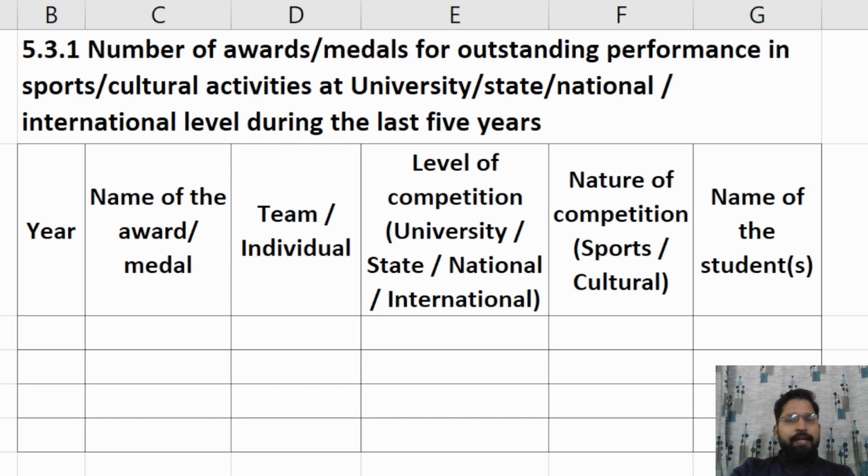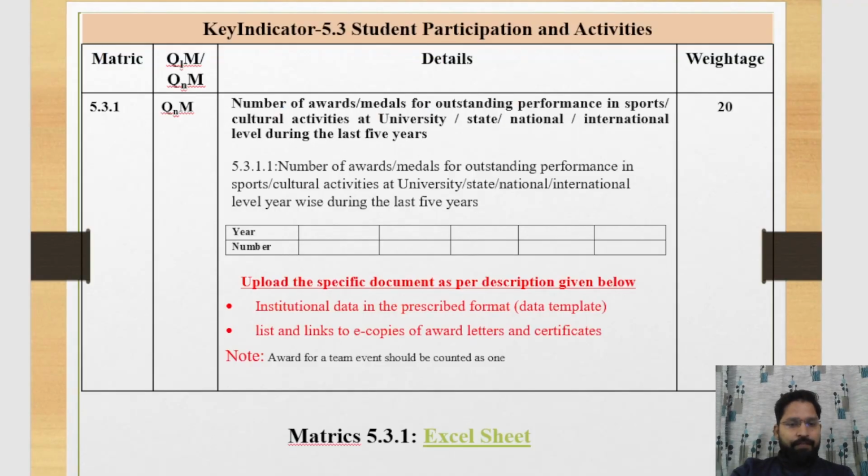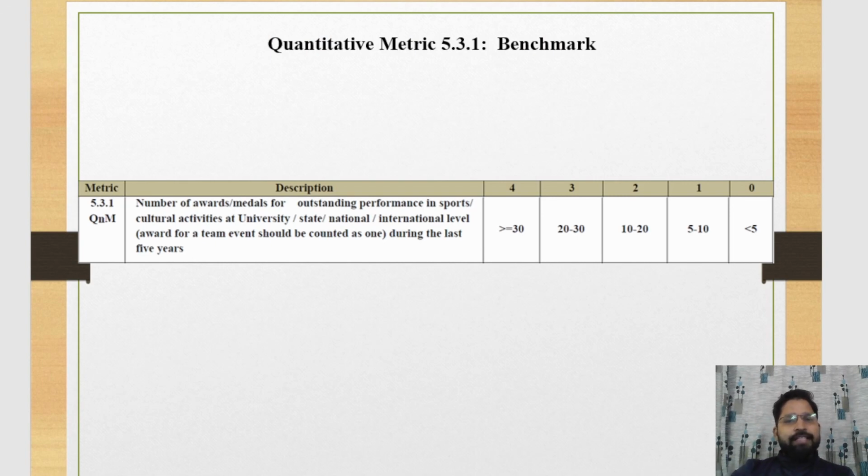Now we discuss the benchmarks of 5.3.1. This one is the benchmarks: the number of award medals for outstanding performance in sport and culture. If that percentage is equal to or greater than 30, then your institute will achieve grade 4. If it lies between 20 and 30, then your institute will achieve grade 3. And similarly, you can see in the template.